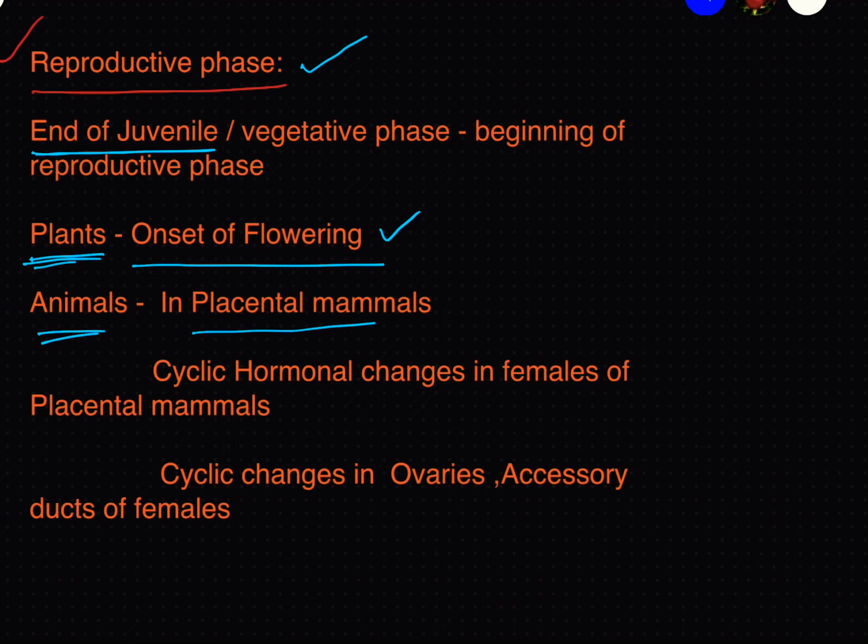Especially in placental mammals, we can see cyclic changes in the hormones and in the ovaries and the accessory ducts of the females. So dear friends, in plants the reproductive phase is clearly evident when a plant starts its flowering for the first time. Whereas in animals, especially in placental mammals, the reproductive phase is evident as cyclic changes take place in the female placental mammals. What kind of cyclic changes? In terms of their hormones, their ovaries and their accessory ducts, right?